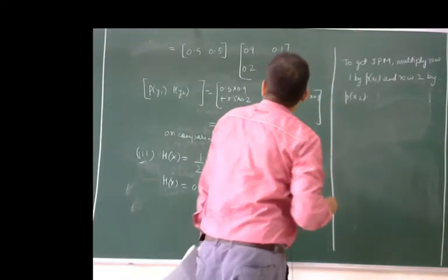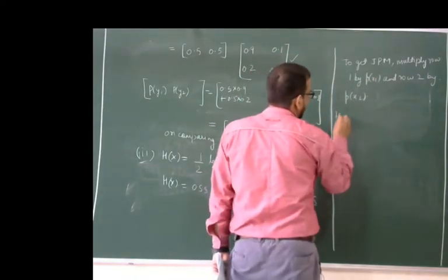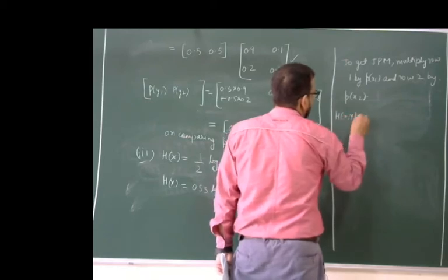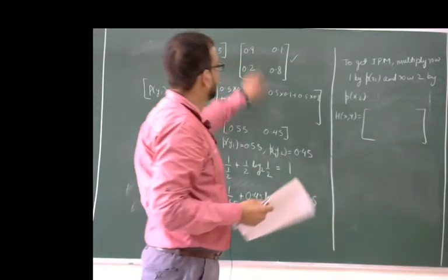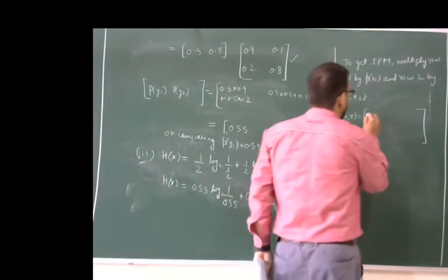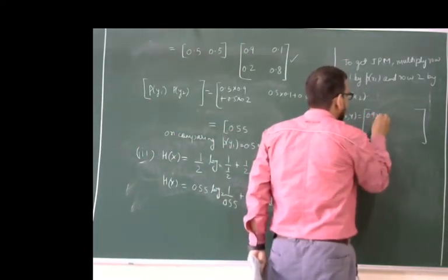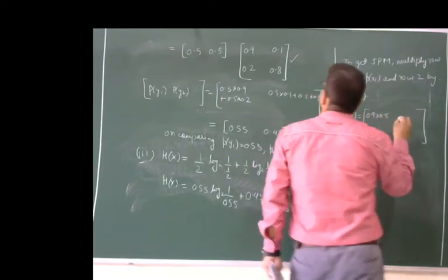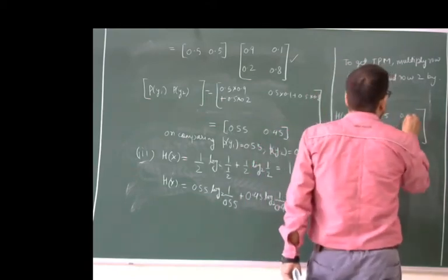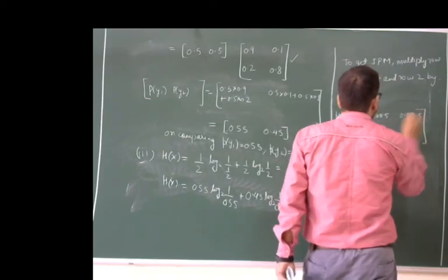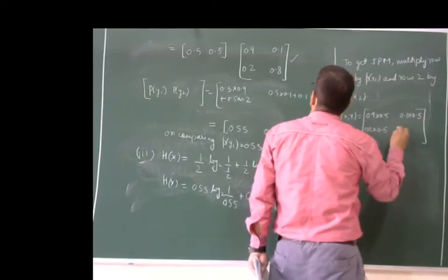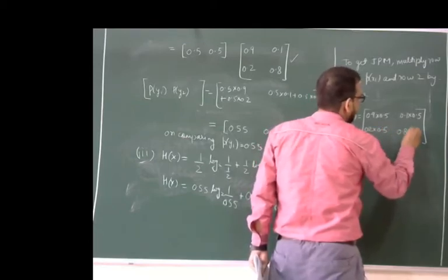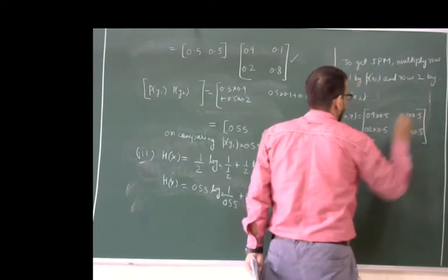Now we get H(x,y) is equal to: the first element is 0.9 into 0.5, then 0.1 into 0.5, then 0.2 into 0.5 and 0.8 into 0.5.